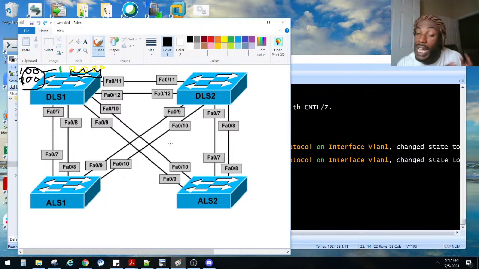So it blocks specific ports. It designates a specific port to forward all of its traffic to stop loops from happening, and it's done automatically, because by default it's turned on, so we don't have to do anything. We just plug and play.